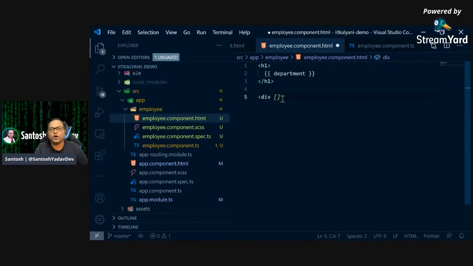So I can use this box, and then I can use any valid property of any HTML tag to bind the data directly to this particular property. So if I have to talk about div, I have something called innerText because I'm aware of it. There is a valid property called innerText which exists, and then equals, I can just use the property name or variable name which we have.